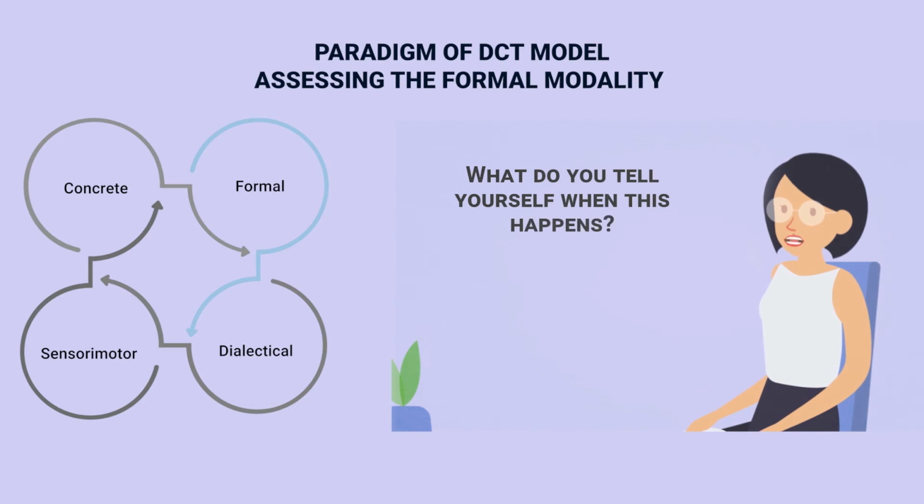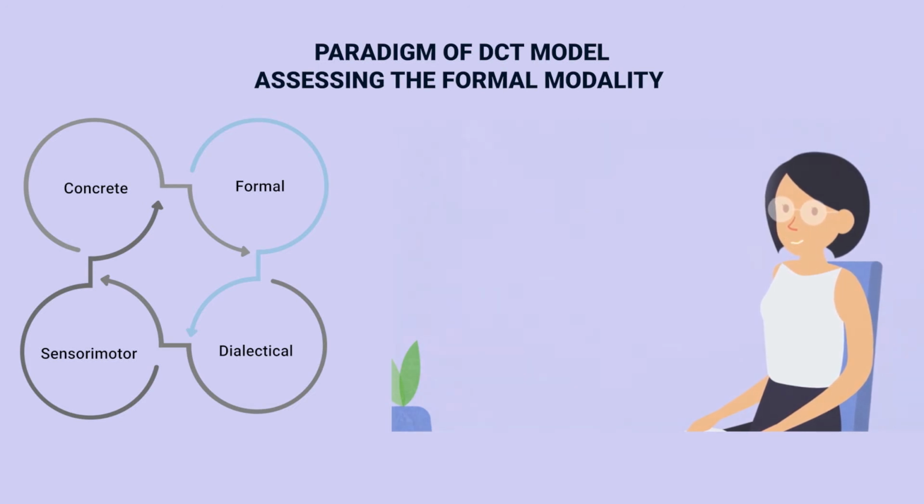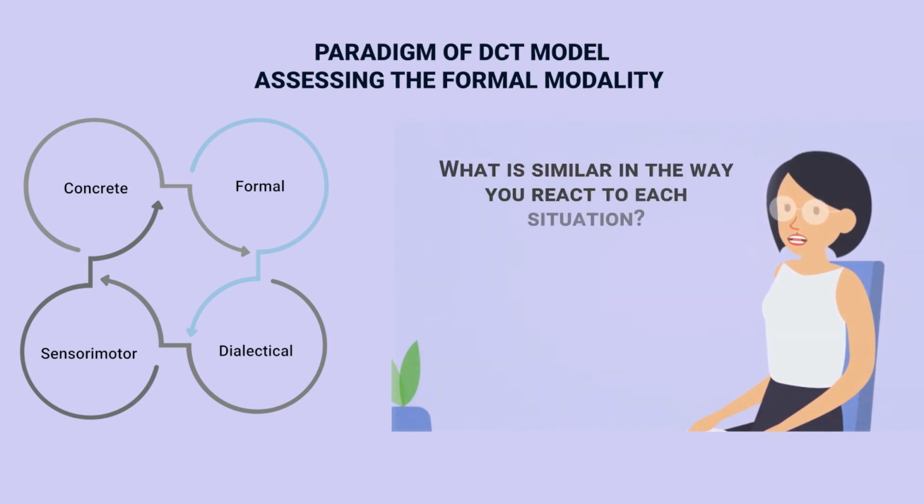What do you tell yourself when this happens? What is similar or what is different in the way you react to each situation? A self-exploratory student will be able to identify the pattern smoothly, but the student who lacks self-exploratory skill or is not interested in it will have difficulty in identifying the pattern.